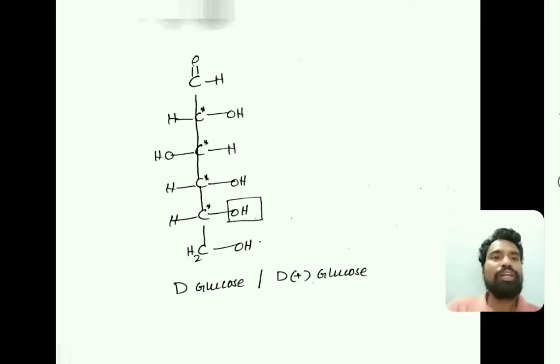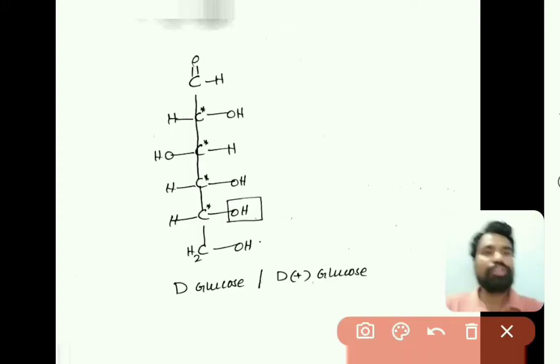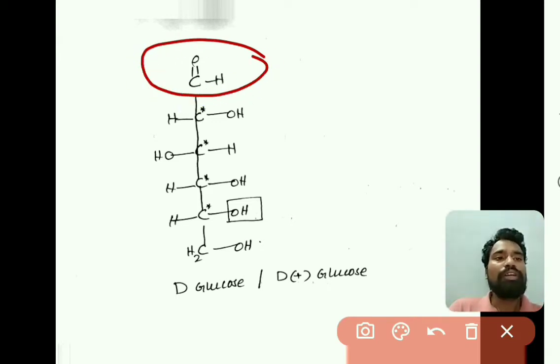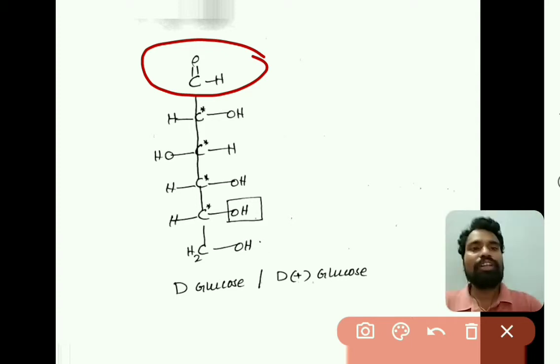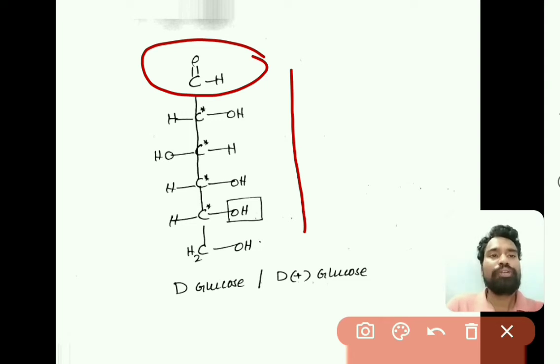Just observe the open chain structure of glucose. It has a free aldehyde group, but as per the observation it is not reacting with sodium bisulfite, it is not reacting with ammonia, it is not showing any action with Schiff's reagent, and it is not explaining mutarotation.